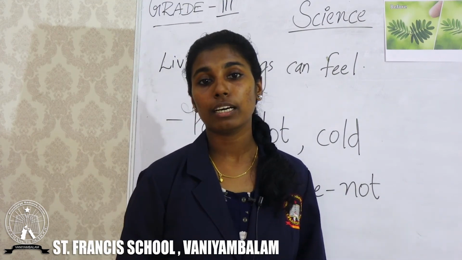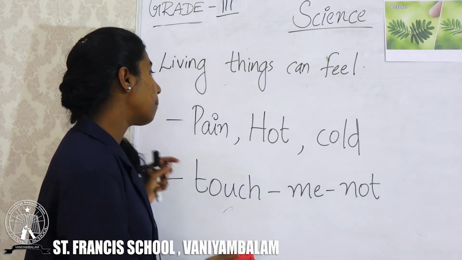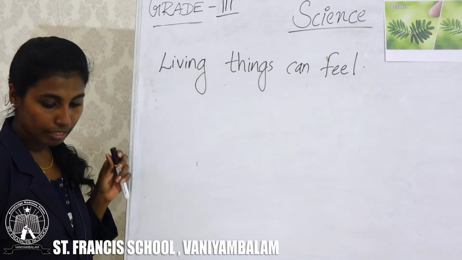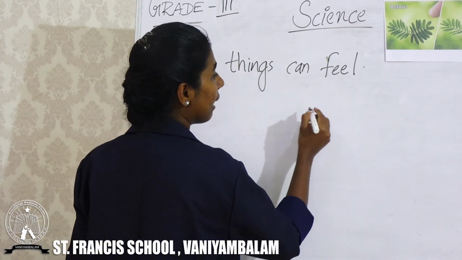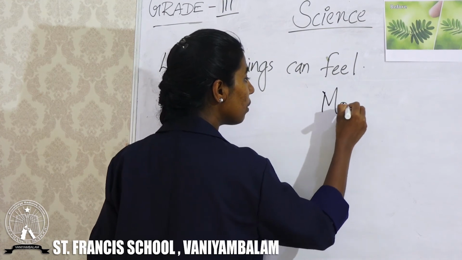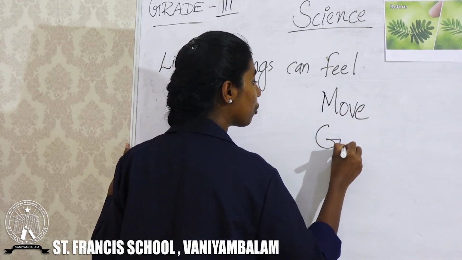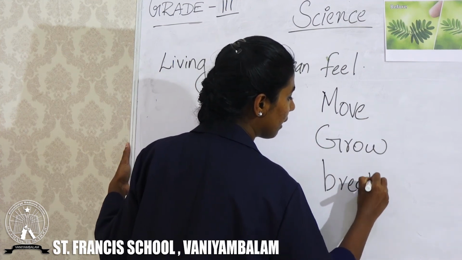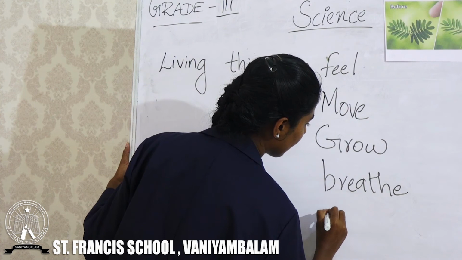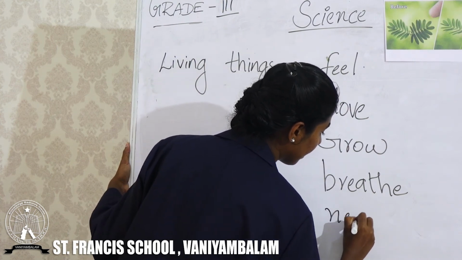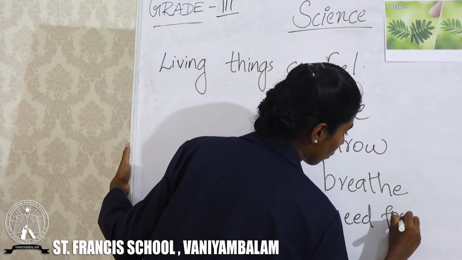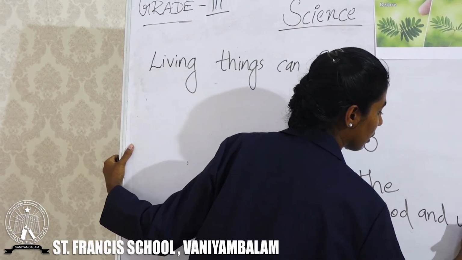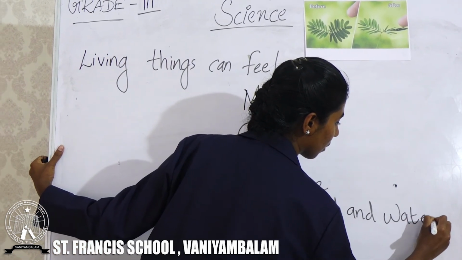So in this chapter, we studied 5 important characters of living organisms or living things. Living things can feel, living things can move, living things can grow, living things can breathe, living things need food and water.